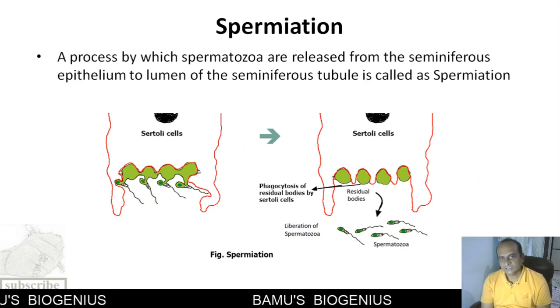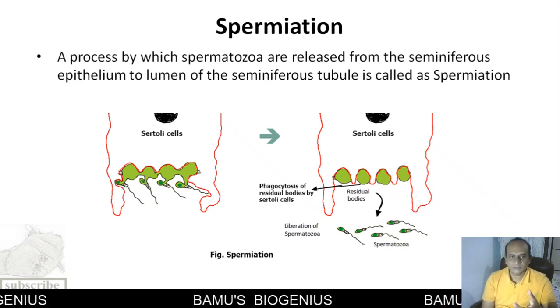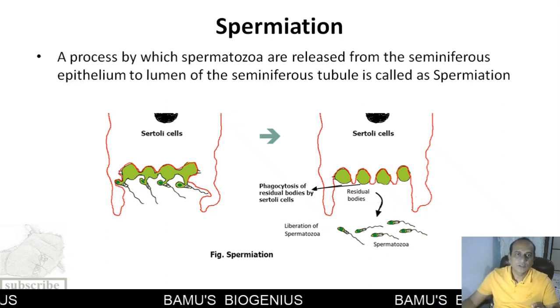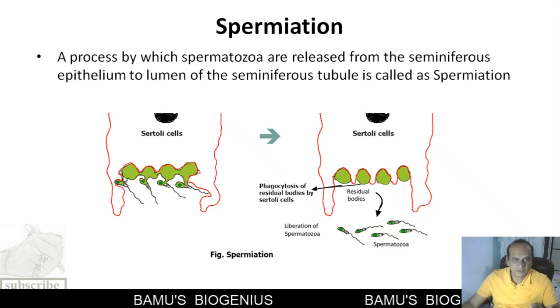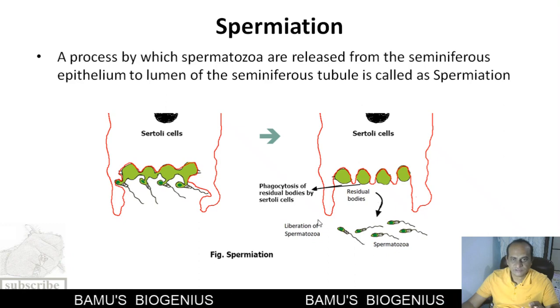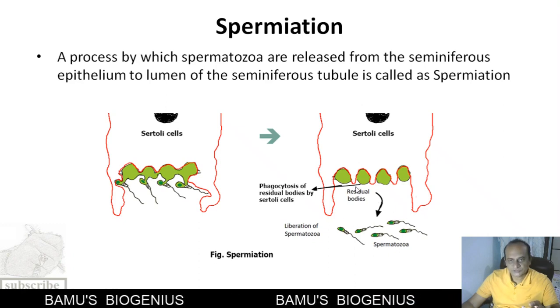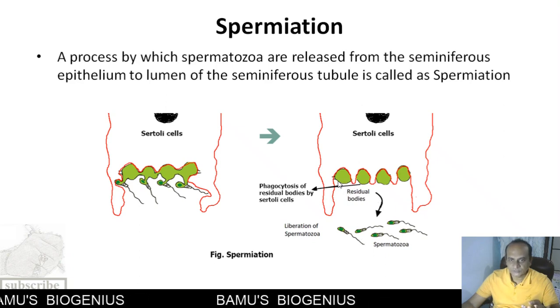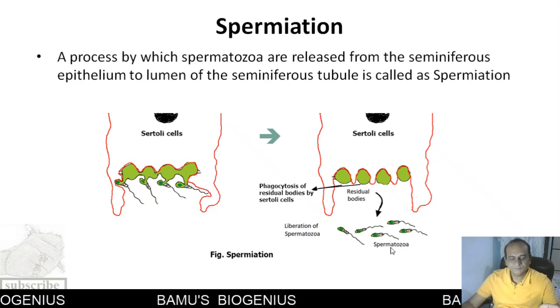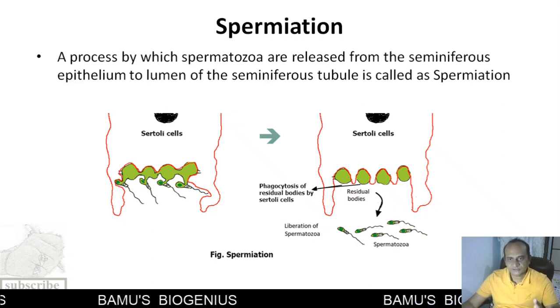The next process is called spermiation. That means a release of mature spermatozoa from the Sertoli cells. Now, you can see here, the residual cytoplasm along with the spermatozoa is attached to the Sertoli cells, and after maturation, after some time, these spermatozoa are released from the Sertoli cells into the lumen of the seminiferous tubules, and then these spermatozoa are transported to the epididymis for full maturation and capacitation, so that they will be able to fertilize the ovum.